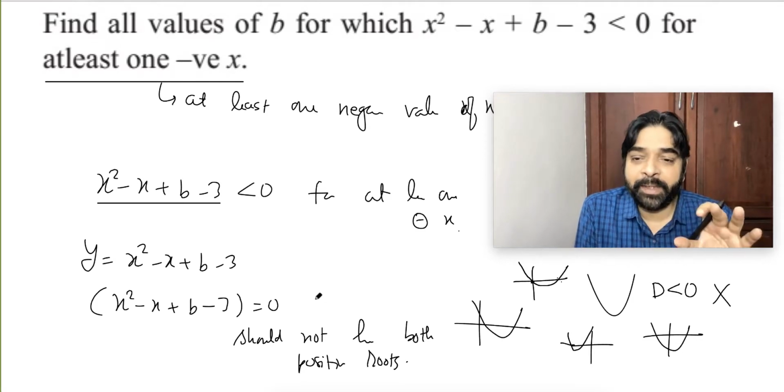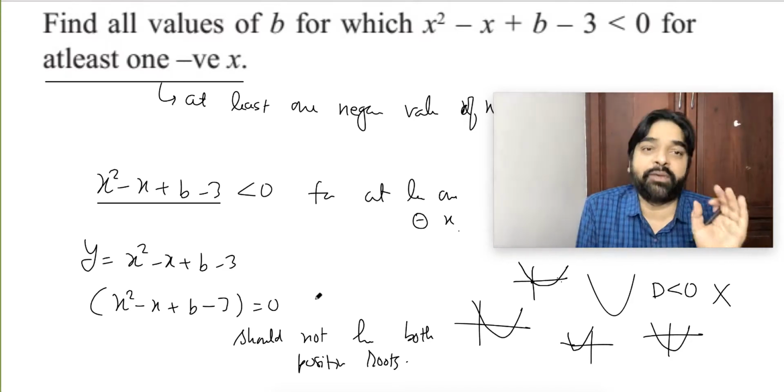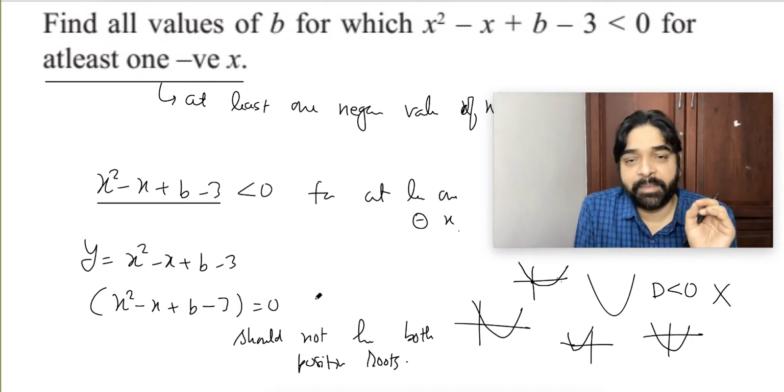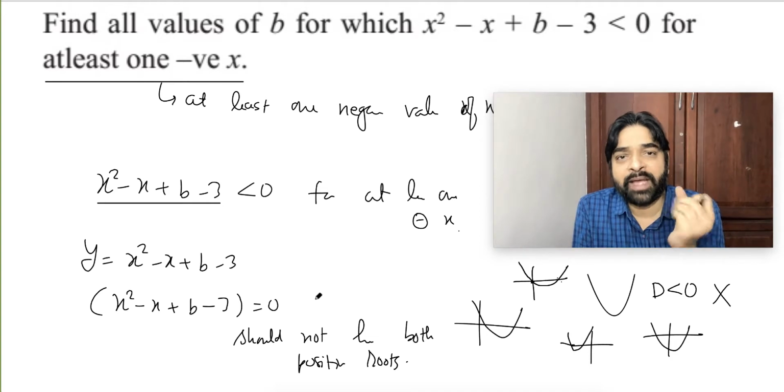Thinking will take time, solving will not take time. Solving is immediate, it will be done. You have to understand what exactly they are trying to say. They are saying this quadratic expression should be less than 0 for at least one negative value of x. It means the graph must go below the x-axis for at least one value of x.